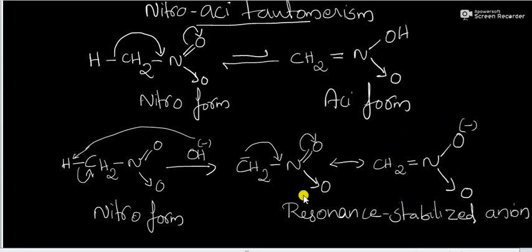So this is the resonance stabilized form of the anion, and this is our aci form.